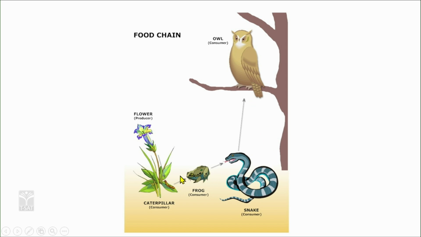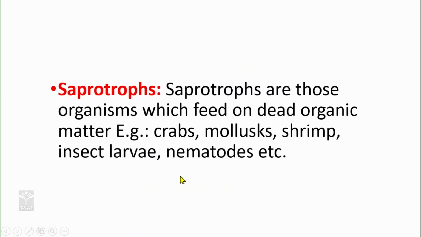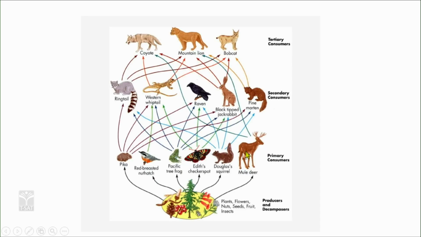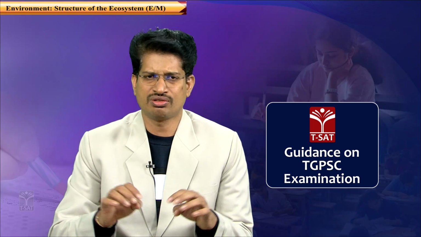In the case of a food web, it is made up of many interlinking food chains. A food web is a network of food chains across trophic levels. This is the real way the trophic levels exist. Biodiversity is the existence of different species in a trophic level.